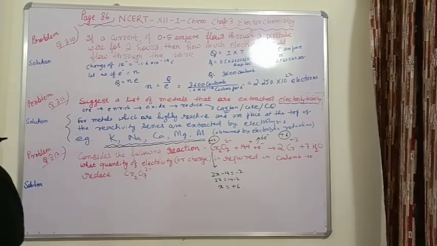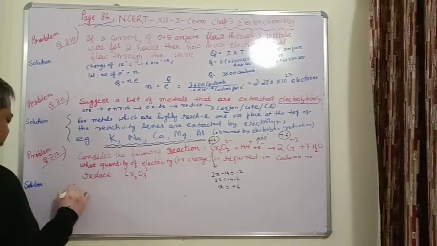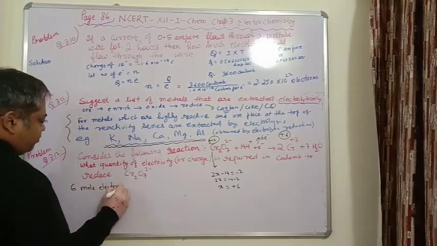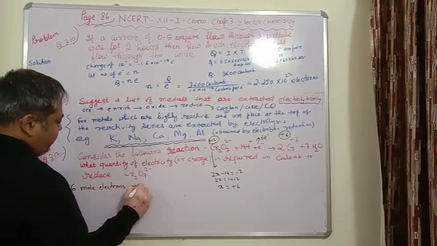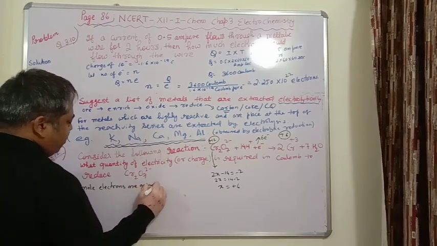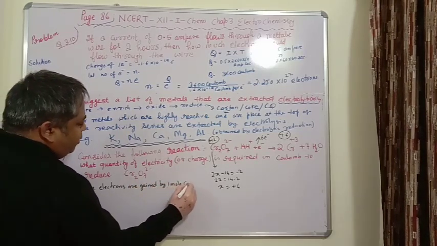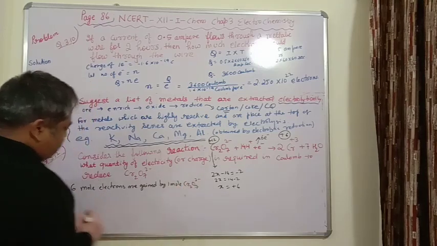So 6 moles of electrons means 6 faraday charge. 6 moles of electrons are gained by 1 mole of Cr2O7 2 minus.